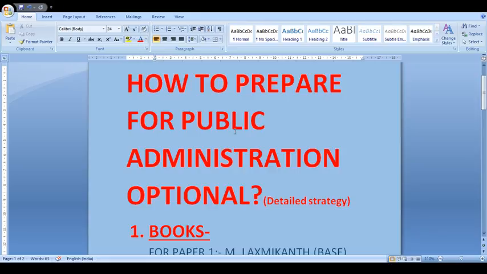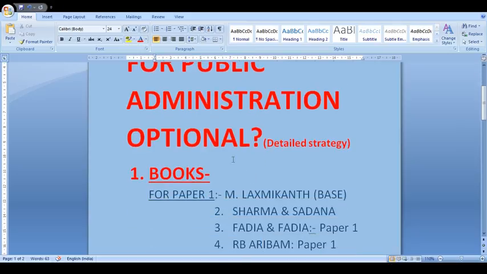Paper 3, economy, science and tech: at least as far as the economy section of paper 3 matters, this public administration optional will help you there too. PPP model and other things, you will gain a good grasp of concepts mentioned therein. So any dynamic optional is well suited for scoring well in other GS papers, but public administration gives you an extra advantage. This is my personal opinion.